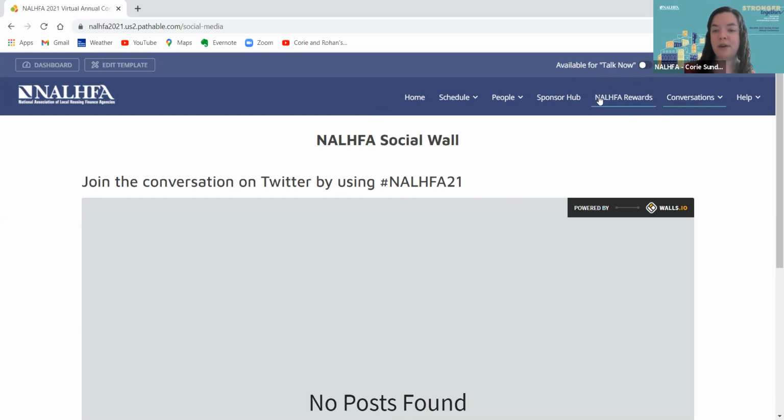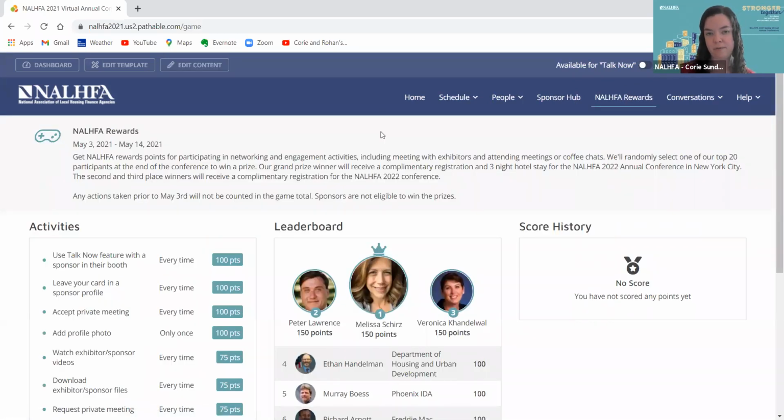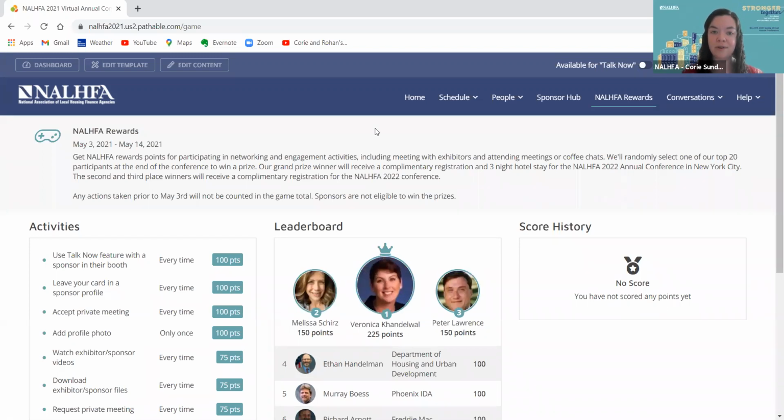Now, the next tab over that I wanted to touch on is our NALHFA Rewards. You had seen the leaderboard on the homepage of our platform earlier in the presentation, but this is essentially our gamification throughout the week. We're going to be encouraging folks to network and engage with one another and earn points to win some prizes. Our grand prize winner is going to receive a complimentary registration and 3-night hotel stay to the NALHFA 2022 conference in New York City, and our next 2 winners after that will receive a comp registration.